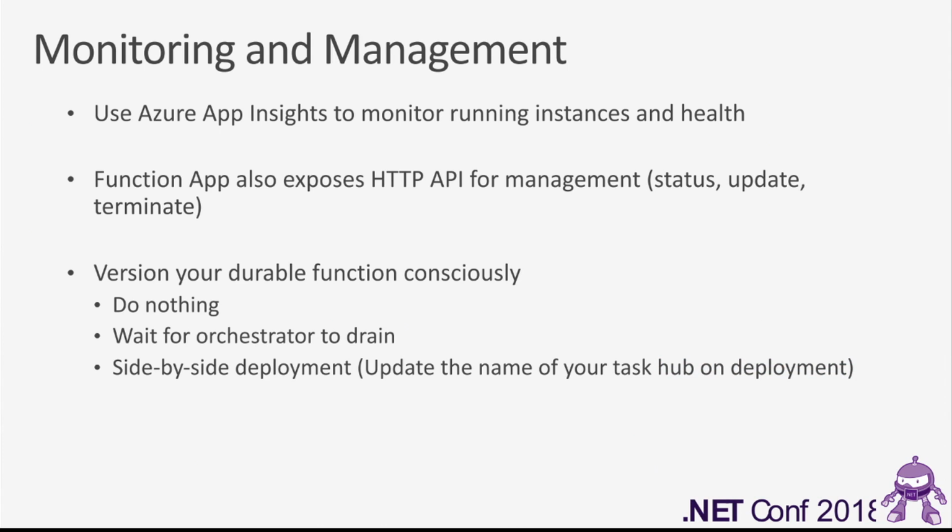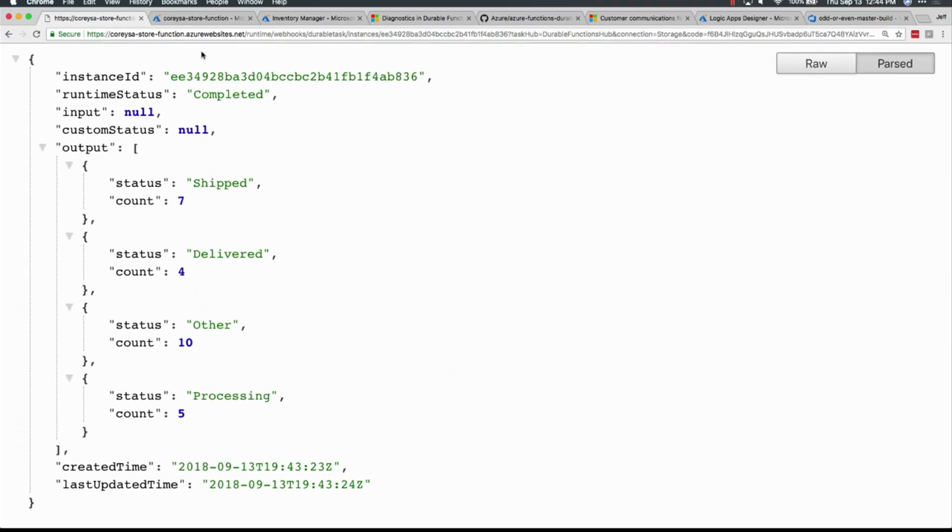So the first one that I would recommend is use Azure Application Insights. We actually prompt you to create this automatically on new function creates. And this is going to be a source that you can use to manage how your functions are behaving and how your instances are working. So I actually want to show you that here very quickly.